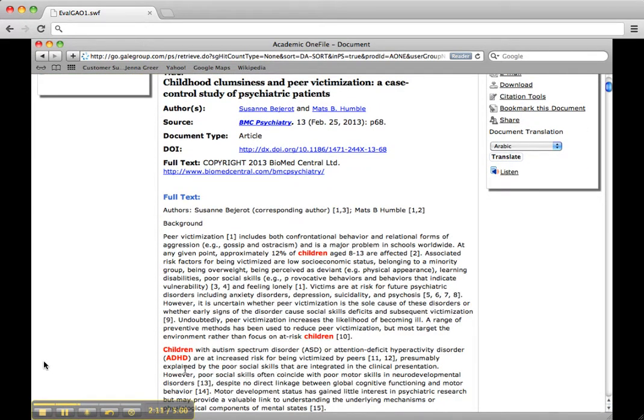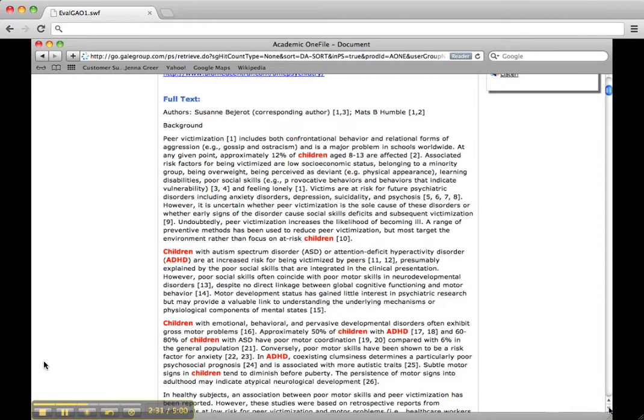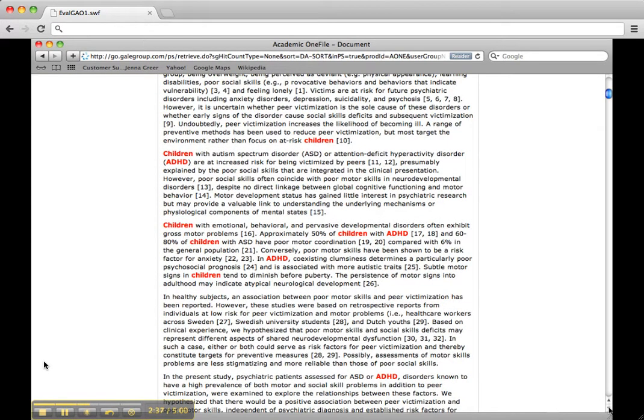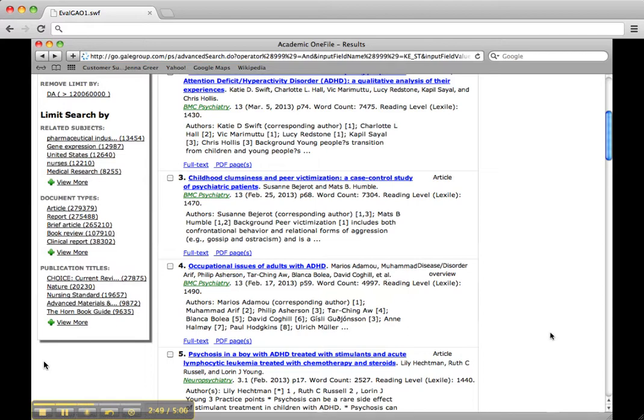A good trick is to look for the first instance where the database will highlight my search term for me, ADHD. Children with autism spectrum disorder or attention deficit hyperactivity disorder are at increased risk for being victimized by peers. Okay, so this seems to be a lot about victimization and trouble with peers. I would put this in my maybe pile. I would write down the title and author of the article on a separate piece of paper and come back to it if I can't find anything else. And then I would continue to come down the list.